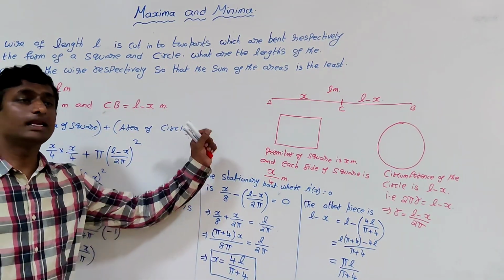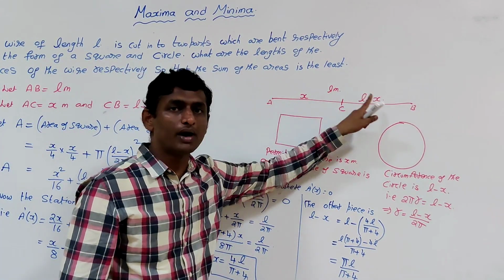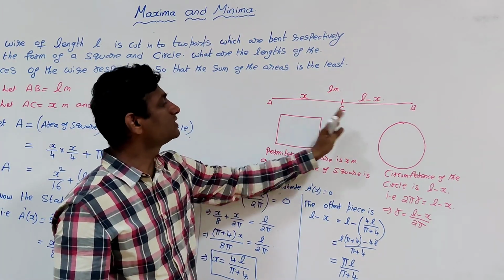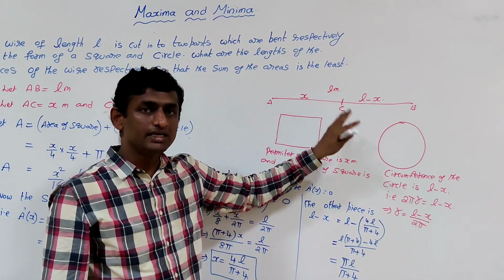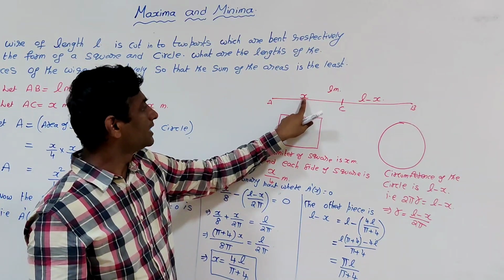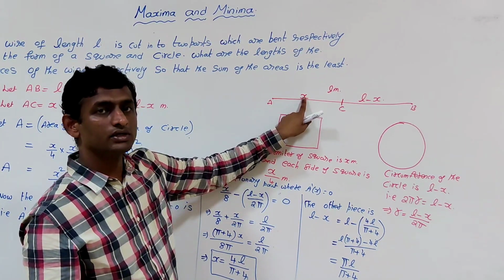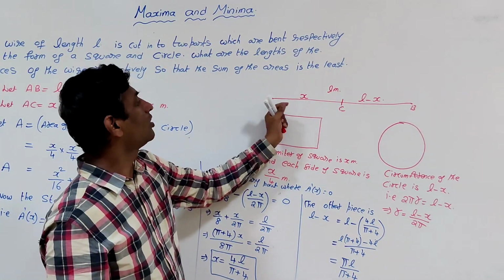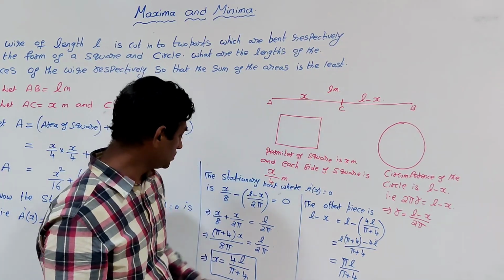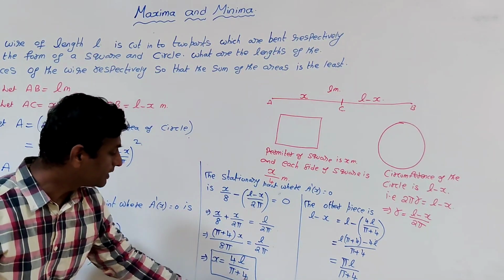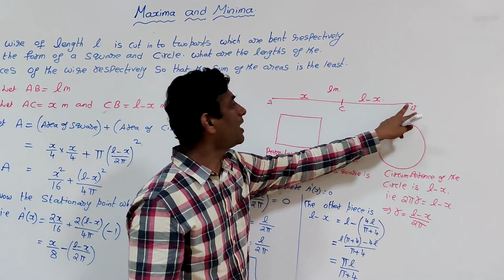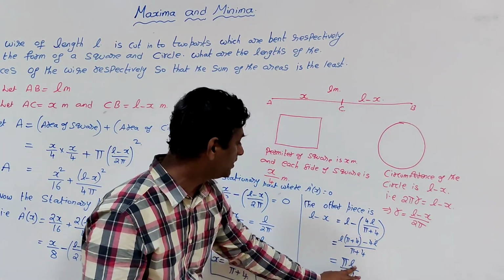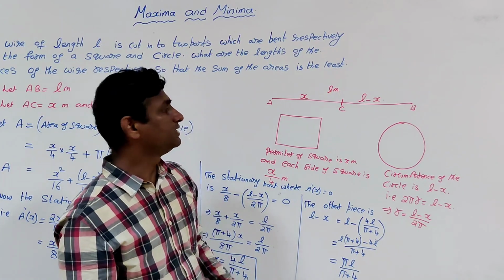So the total length L is divided into two parts where the sum of the areas is least. The length of the wire for the square, that is the perimeter of the square or AC length, is 4L by pi plus 4, and the other part L minus x is pi L by pi plus 4 meters.